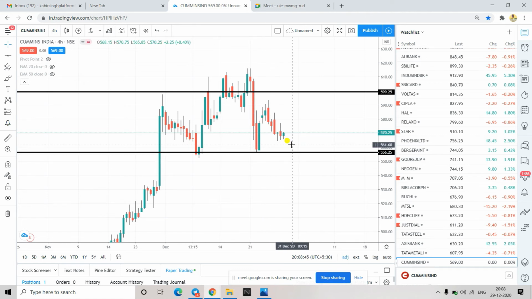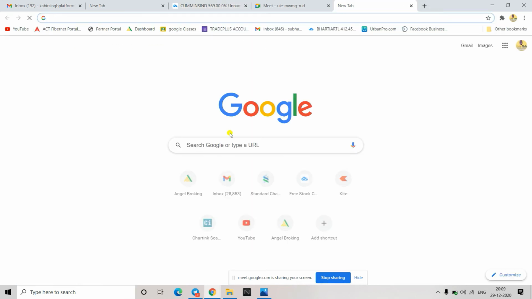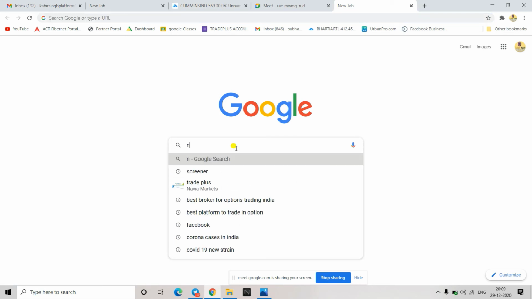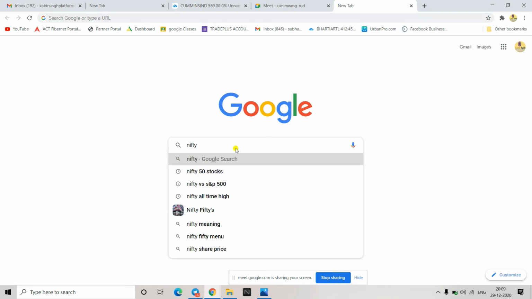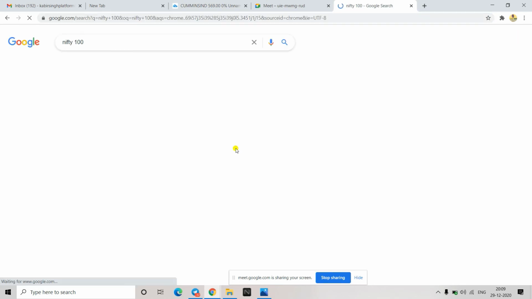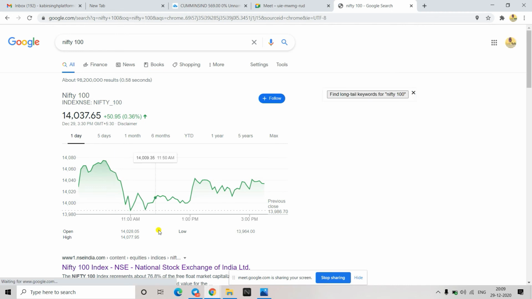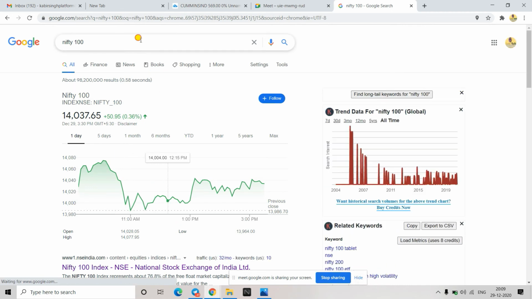Reliance, SBI card. Did you guys make your watch list? Anybody? No. Just make a watch list. Add Nifty 100. Once you just go and Google over here, these are the top 100 stocks you will find in this.